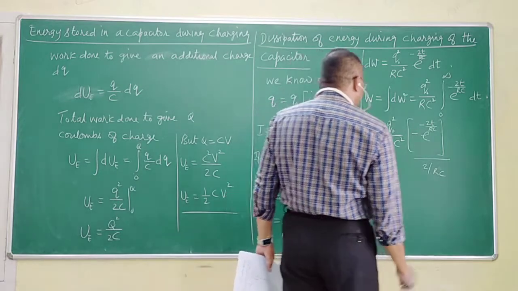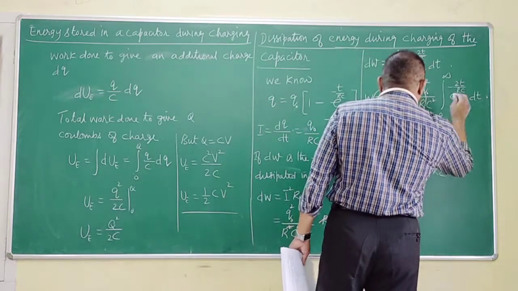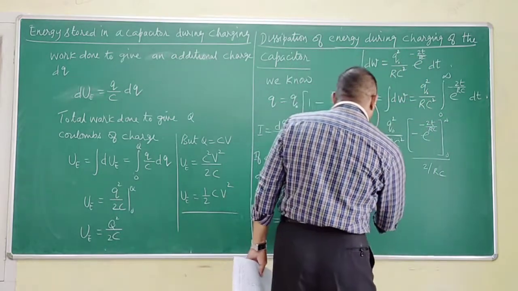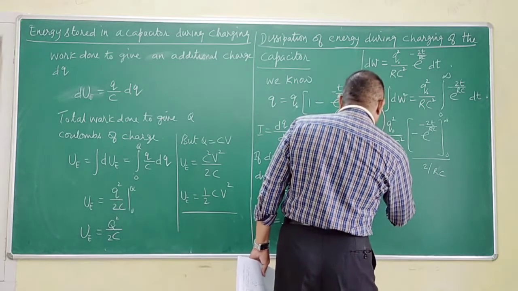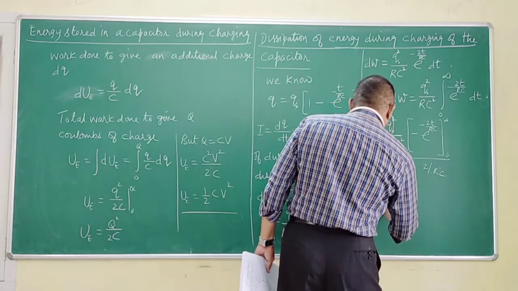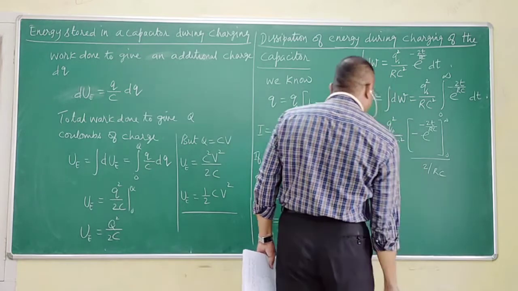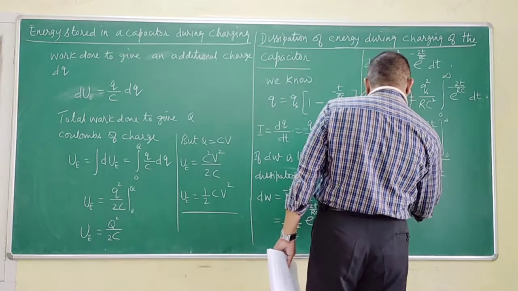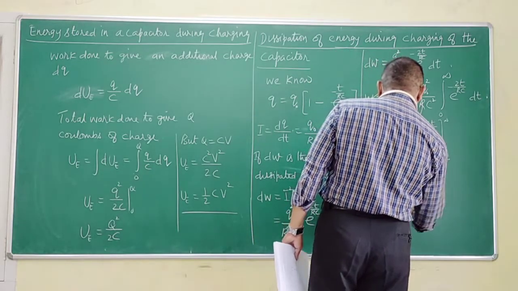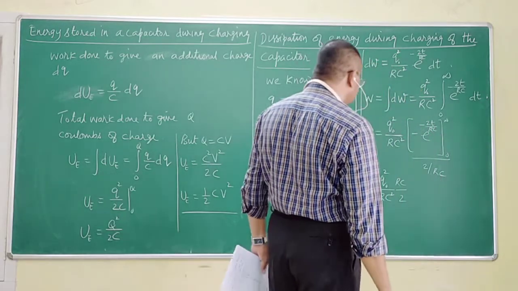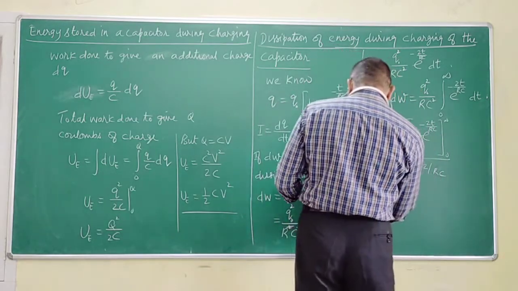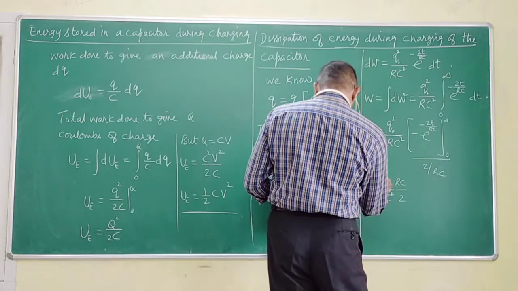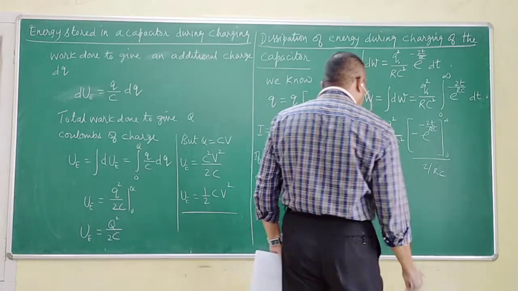Therefore, this expression will be between 0 to infinity as well. Therefore, Q naught squared RC squared into RC upon 2. Am I right? A minus sign will always be there.